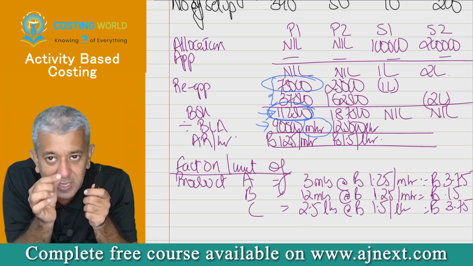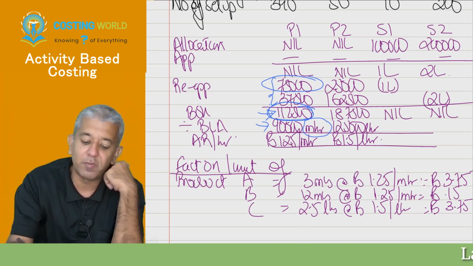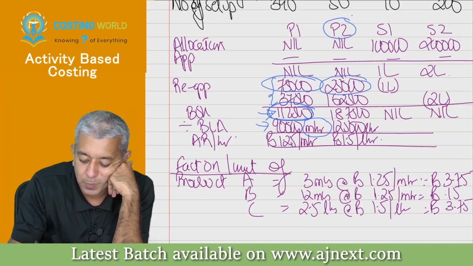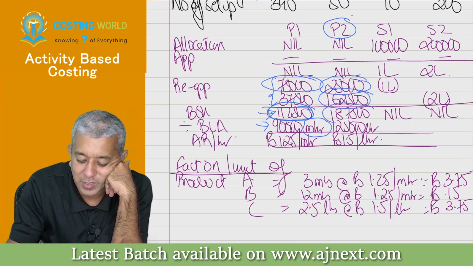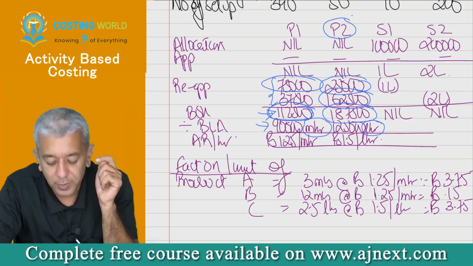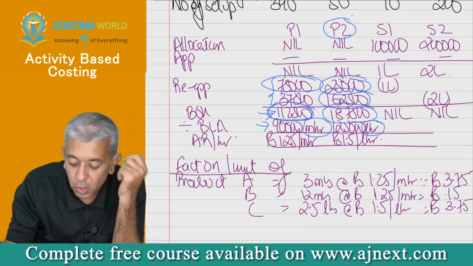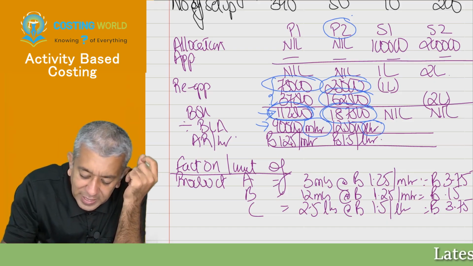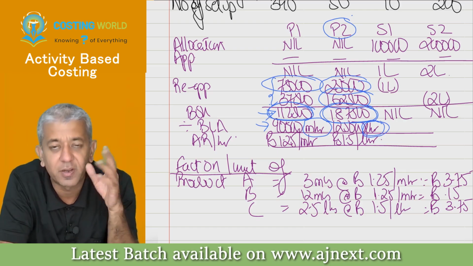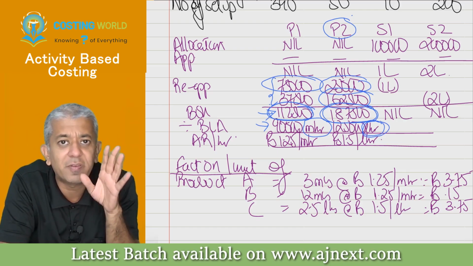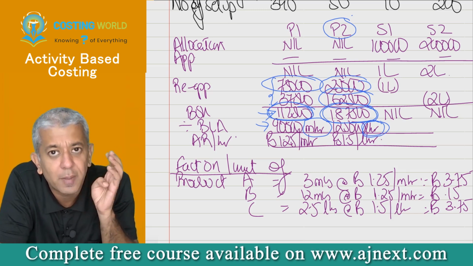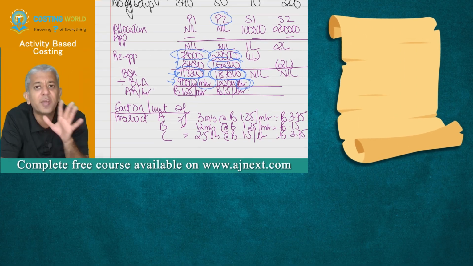Yes. Okay, I'll say the next thing for P2. I hope with that you all will recognize. In P2, what did you all do? Sir, we again merged this particular cost with this particular cost. It gave us this cost. And then this cost we divided based upon labor hours. Try to think: is that 187,500 only dependent upon labor hours? In fact, out of 187,500, can I say 162,500 is the kind of cost which is basically setup cost? Can we say setup cost is nowhere connected to labor hours?